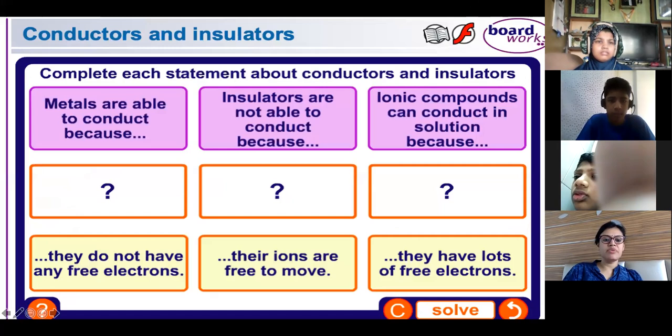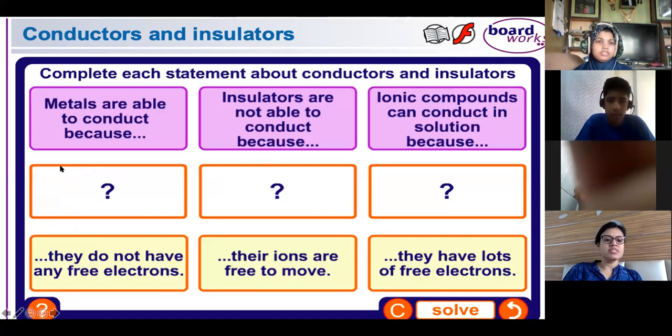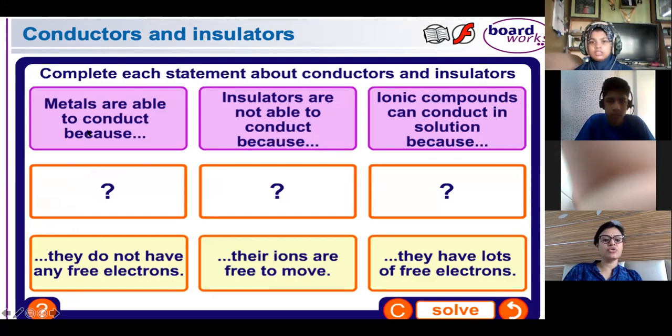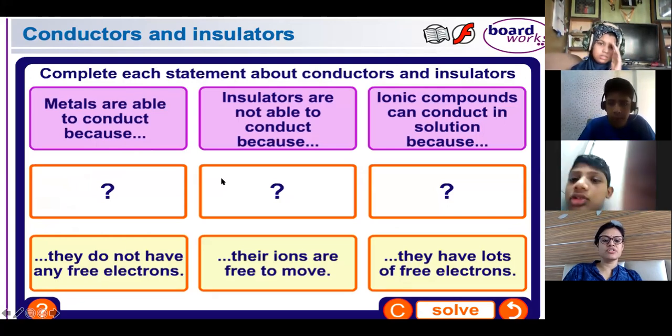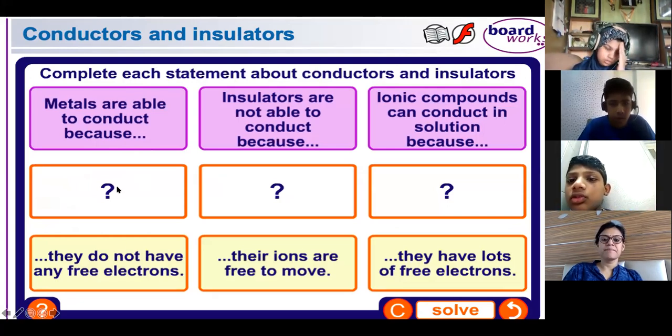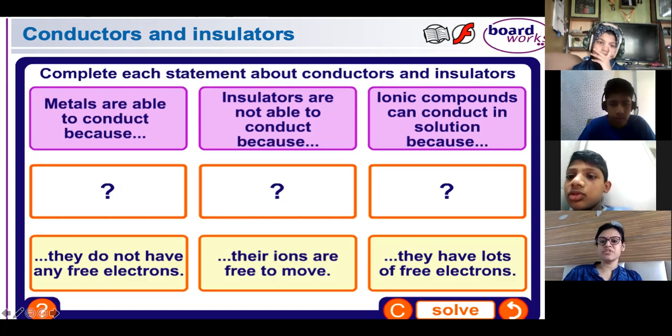Okay, now can you tell me, because we have already done conductors and insulators. Saklain, you tell. Metals are able to conduct because these reasons are given. Which reason will you write over here? They have lots of free electrons. Yes, they have lots of free electrons. This reason you have to remember, even if you don't remember the structure of the atom.